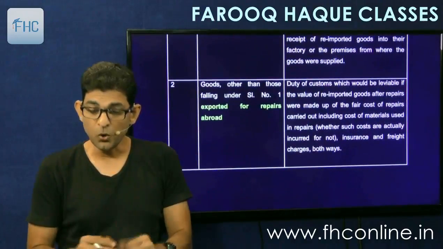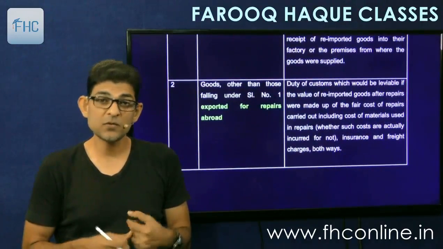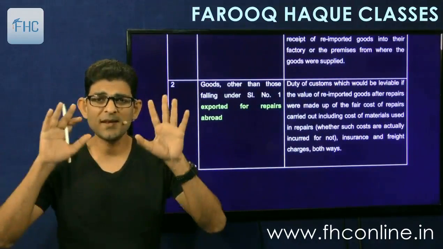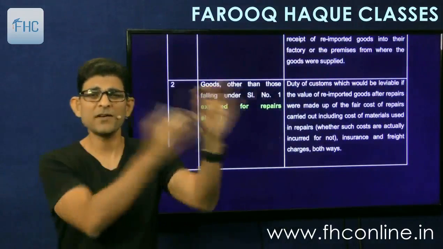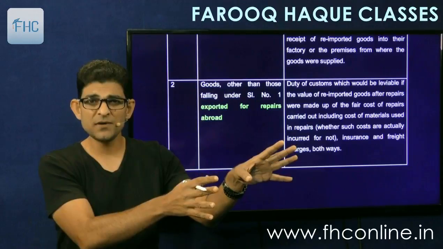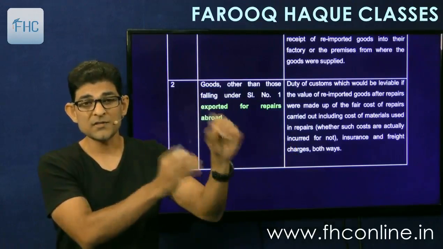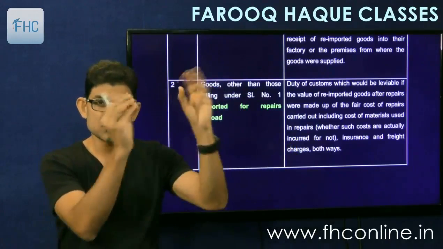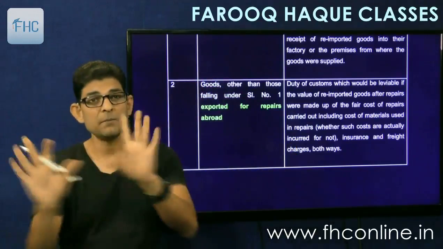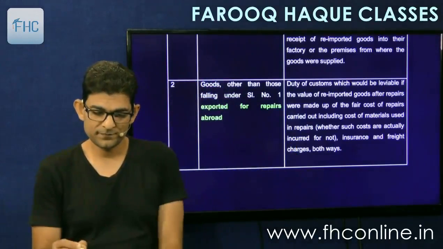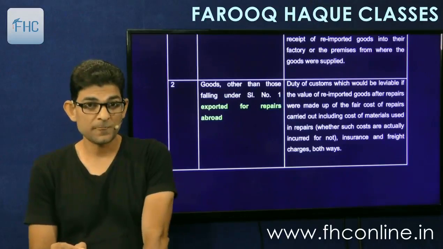And if you had filed bonds and you had not paid the amounts, then you have to pay those amounts now. Basically, what this whole point says is that whatever kind of export benefit you have received at the time of export, whether it is an exemption scheme, refunds, or drawbacks, whatever you have received, you pay it back. That's it. So that is the first point.